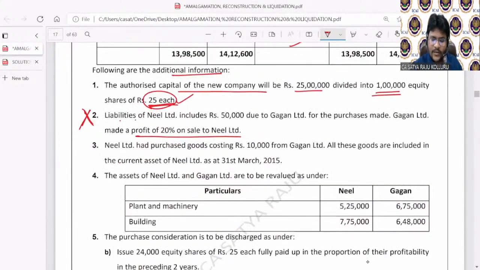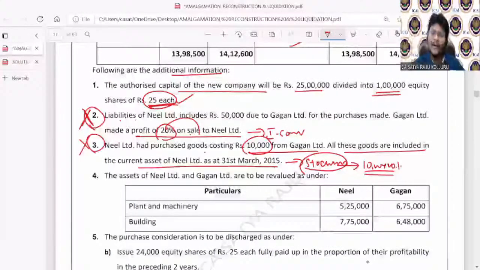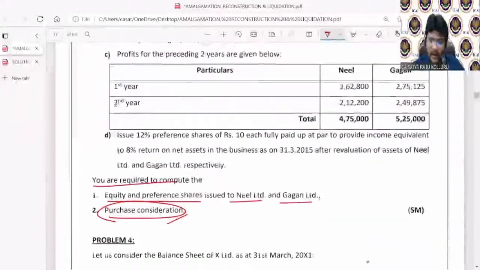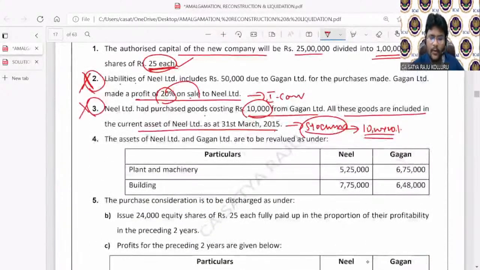Neil Limited had purchased goods costing 10,000 from Gagan Limited. All these goods are included in the current assets of Neil Limited. This is for intercompany owings, and this is for creation of stock reserve. This is also irrelevant for this problem; at the appropriate place, I will discuss such adjustments in other problems. So first I read what I required for purchase consideration. Next, coming to point number 4 and point number 5.